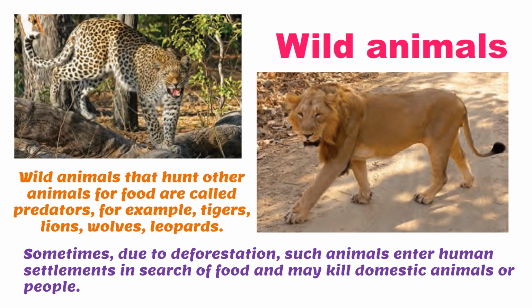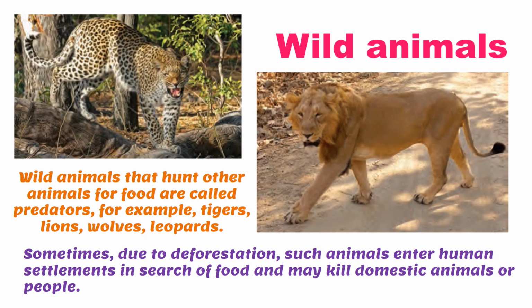Now let's see how wild animals are harmful to human beings. We know that wild animals hunt other animals for food. Therefore they are called predators, because they prey on other animals for food. For example, the tiger, the lion, the wolf, and the leopard.